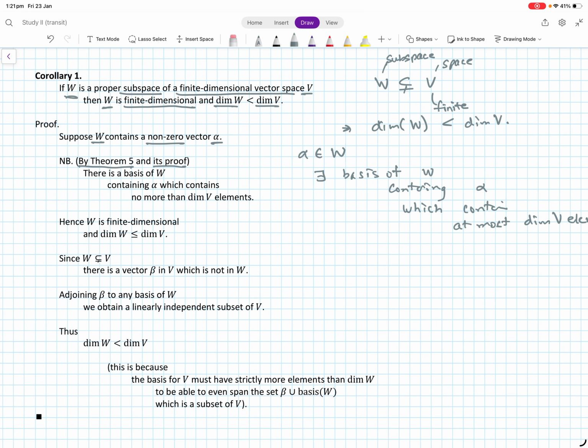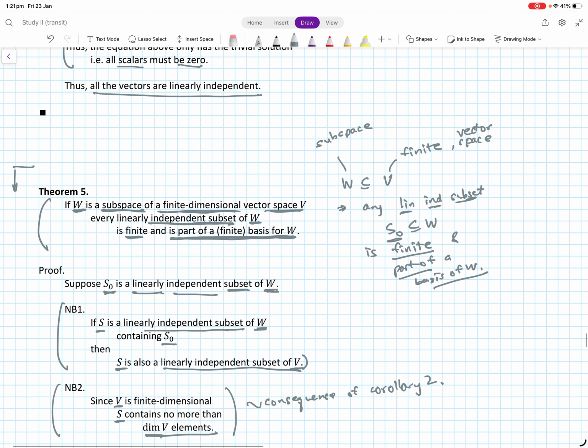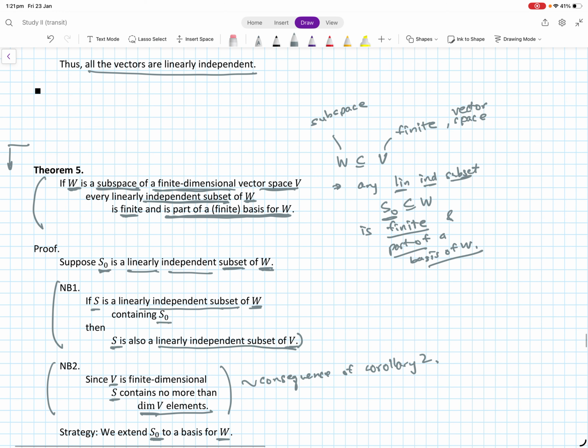Okay, so theorem 5, what was theorem 5? Let's see. So theorem 5 is the one that we just proved, right? That if you have a vector in the subspace W, then one can complete it into being the basis for W itself, right?